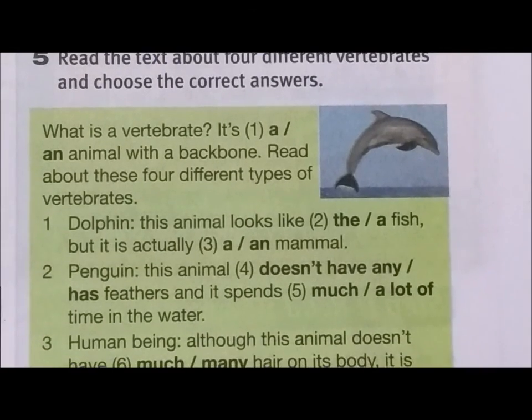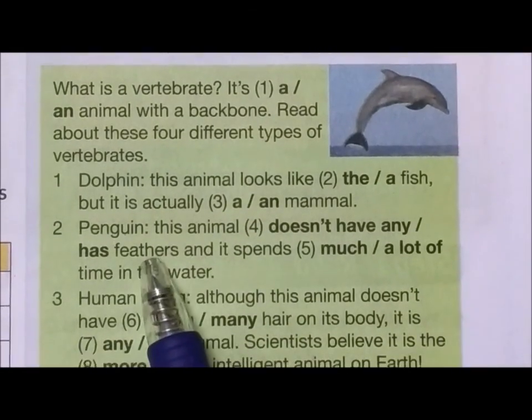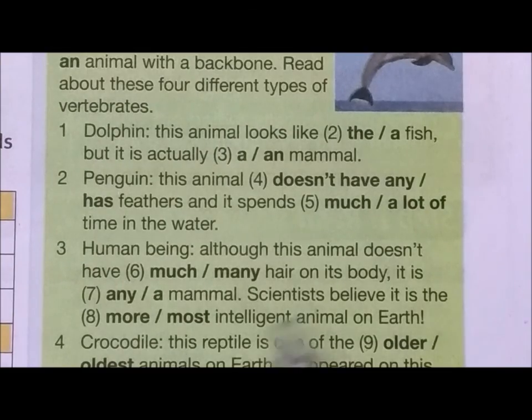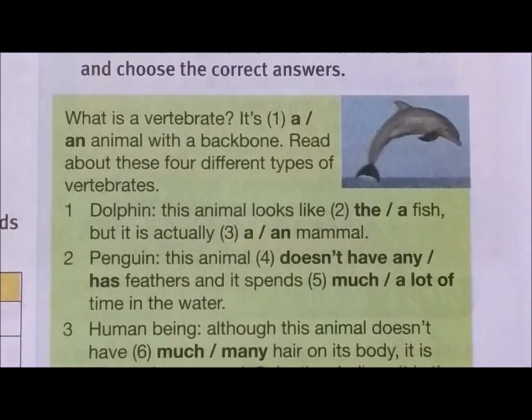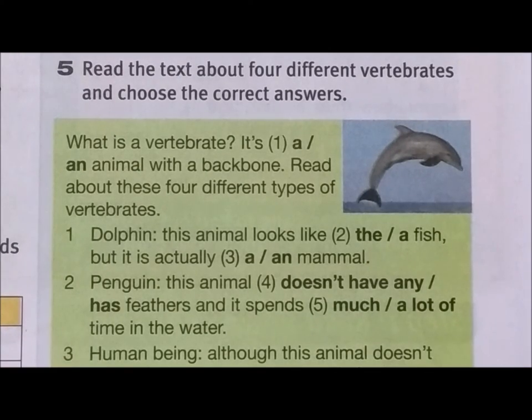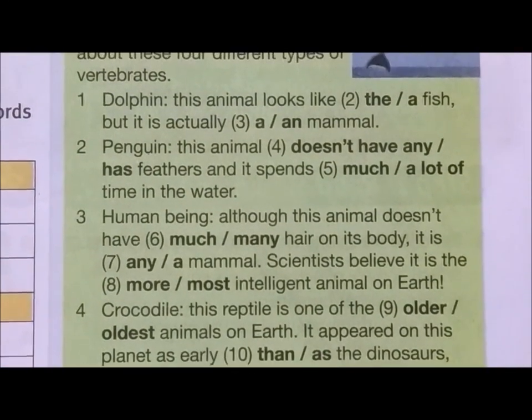And here it is about dolphin, penguin, human being, and crocodile. And before we do this exercise, I would like to introduce to you a little bit more about dolphin, penguin, and crocodile.